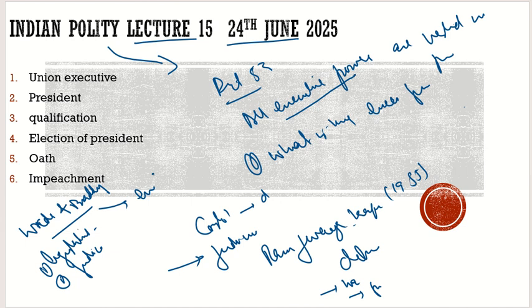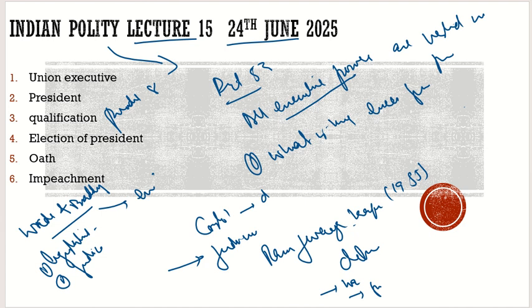Now here we understood what the executive powers are, and how important this office is as per Article 53. Then, because of these powers, the way he is enjoying them, he is the supreme head. As per Article 52, this office can never remain vacant.